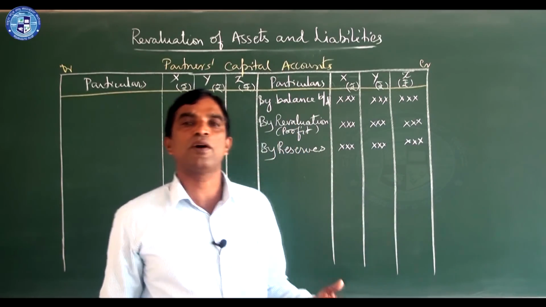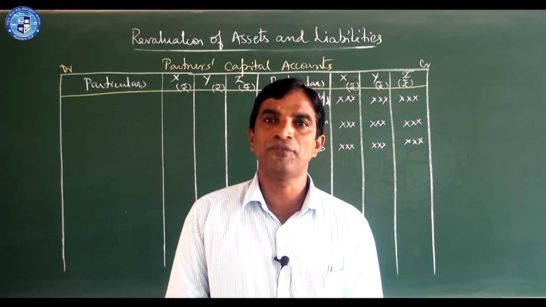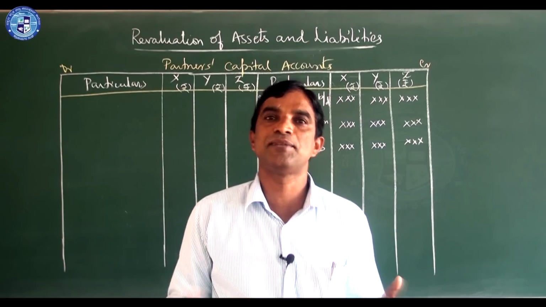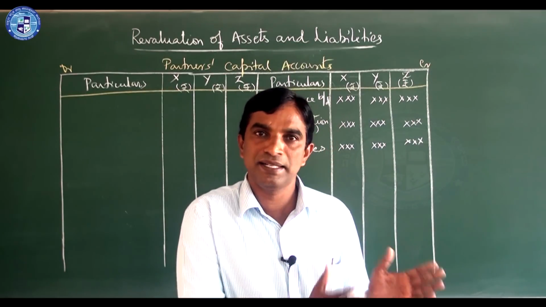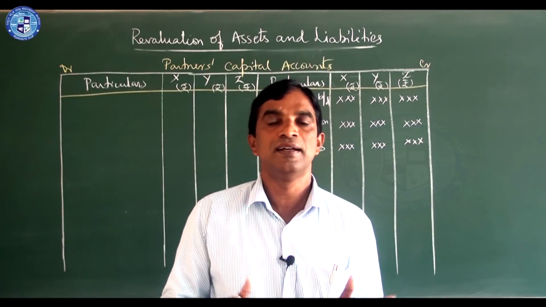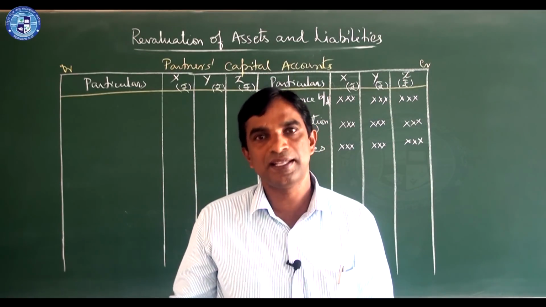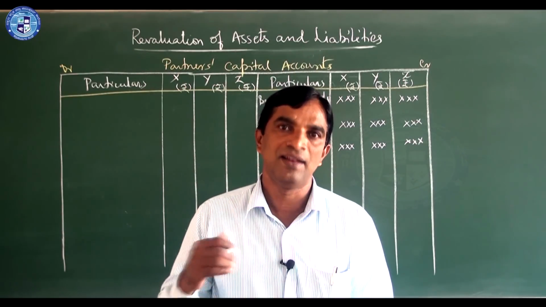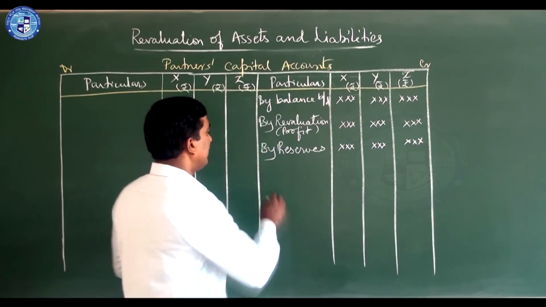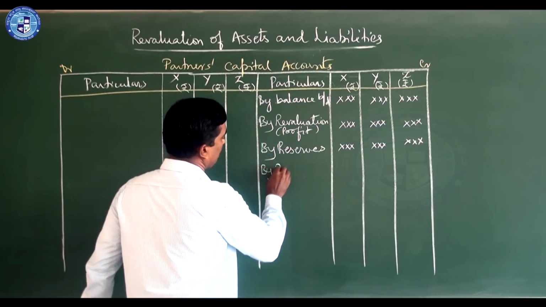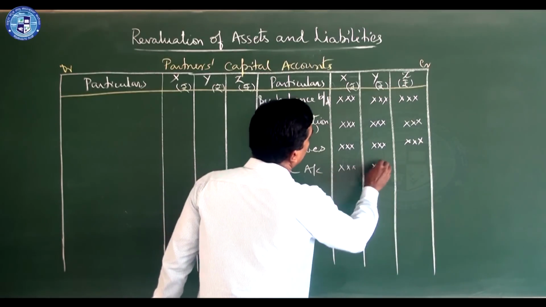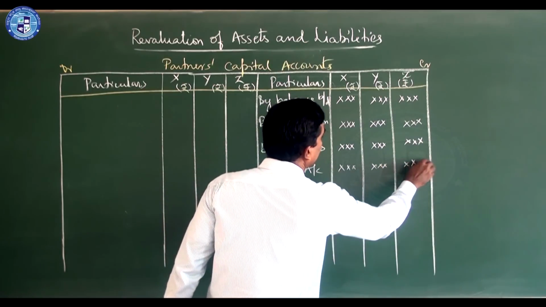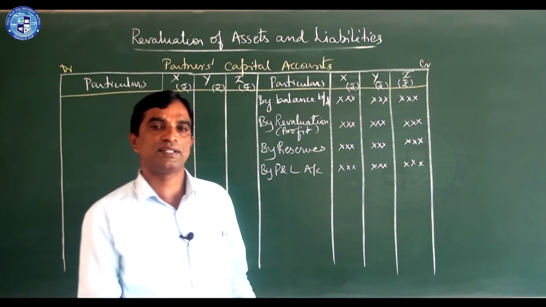Sometimes there may be a profit and loss account, that is undistributed profit or loss. If it is appearing on the liability side of the balance sheet, we consider it as profit. If it is there on the asset side, that is loss. If there is profit, that also we will share. Profit and loss account, undistributed profit, if any.